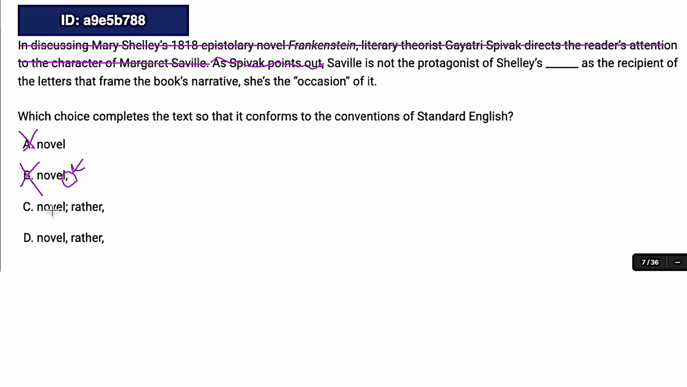We do get a semicolon in choice C, but we also have the addition of "rather." So what does "rather" do? It's just adding an additional introductory phrase to that independent clause, so that's fine. D would also be a comma splice. So for that reason, our answer is